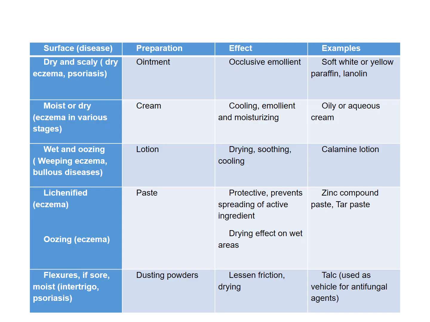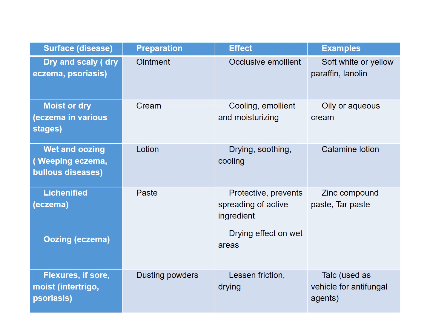Now moving towards the exercise which is there in your journal, there is a chart where you are given a surface or the disease, and where you have to write the preparation, effect and the example of the preparation. So for dry and scaly skin, like that in dry eczema or psoriasis, we can use ointment, and the effect which we will see is the occlusive emollient. We have the soft white or yellow paraffin.